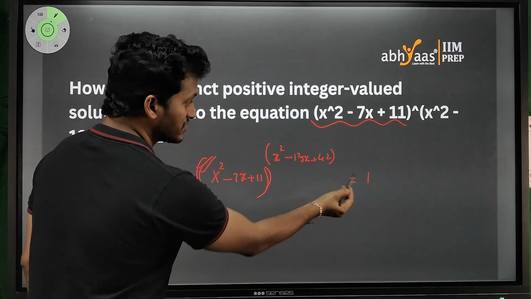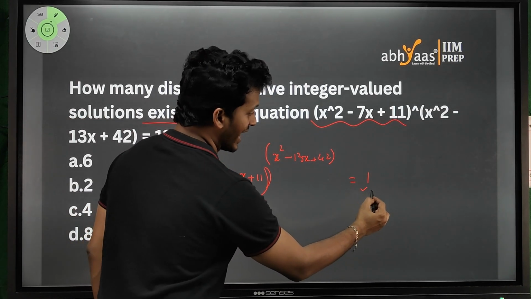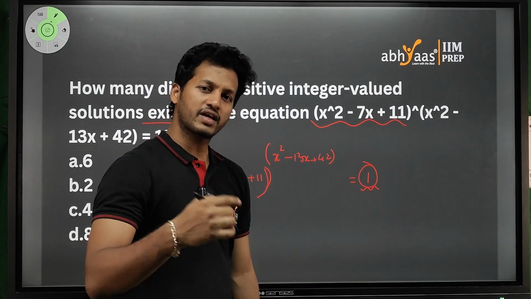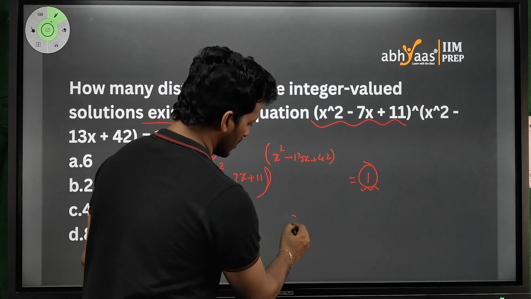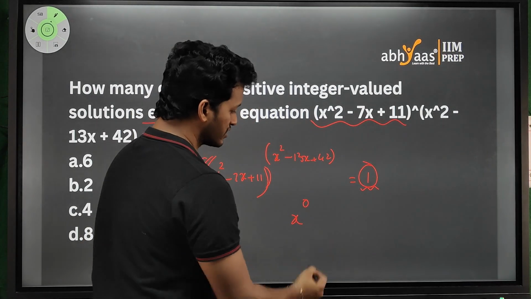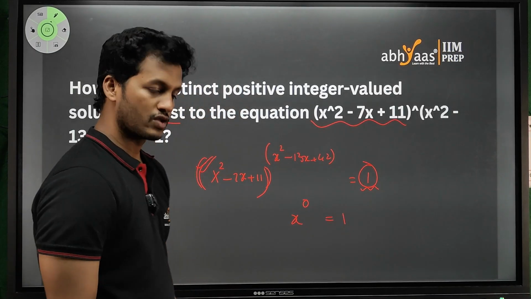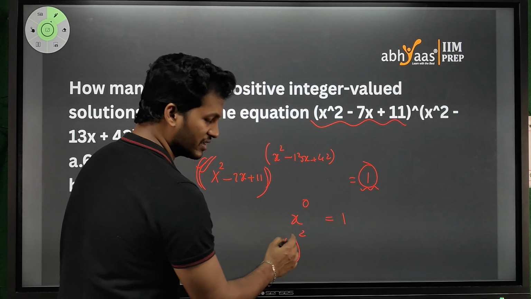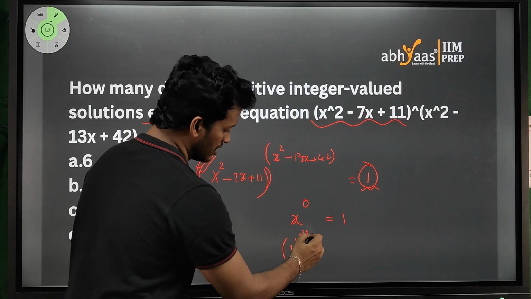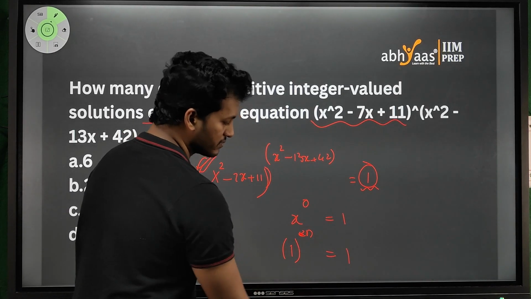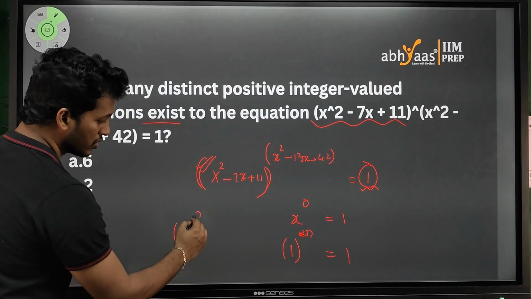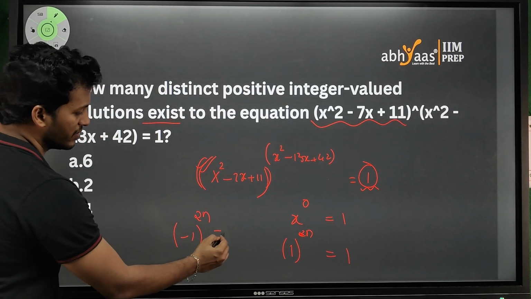But if you observe carefully, the right hand side of the equal to is 1, whose value will become 1 whenever anything to the power 0, or 1 to the power anything, I mean it should not be infinite or anything like this, anything will become 1, or minus 1 whole to the power an even number will become 1.